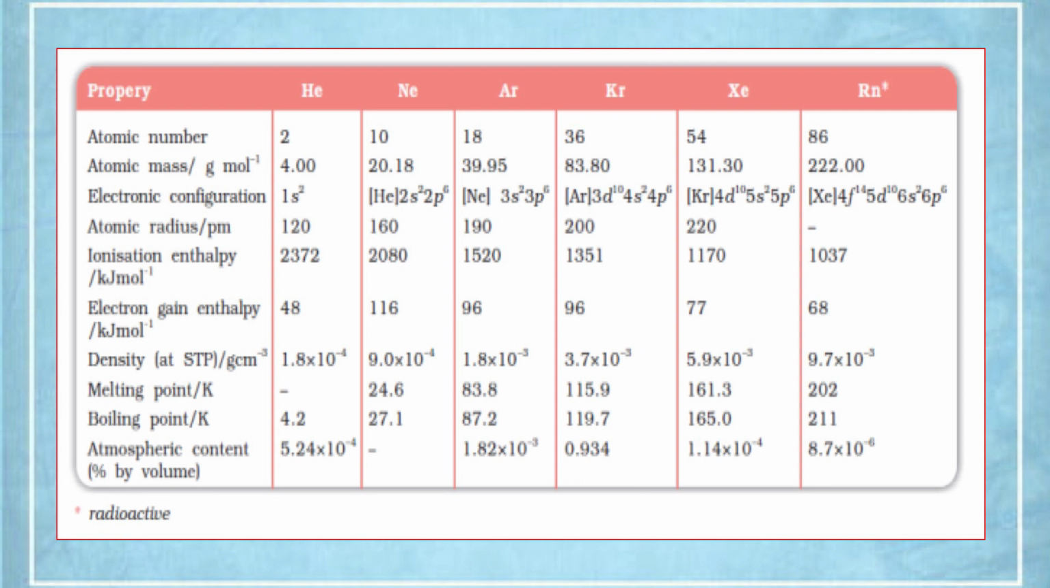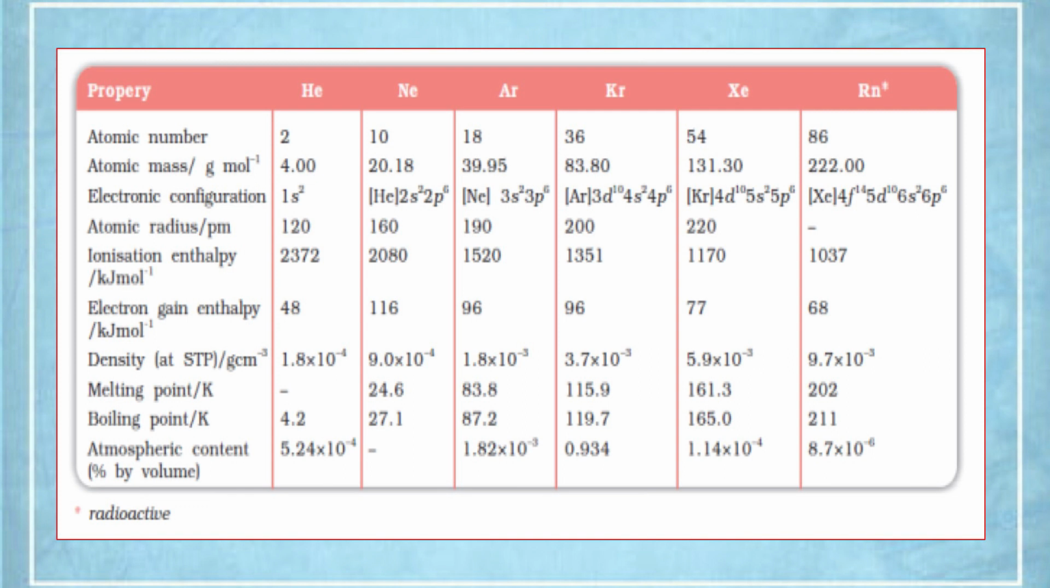Coming to ionization enthalpy. What about the ionization enthalpy? Noble gases are very high in the periodic table. Why is this so? Because of the stable electronic configuration. They have 8 electrons in the outermost shell. They are quite stable. Much more energy is required to remove an electron from the outermost shell. That is why these elements have very, very high ionization enthalpy.